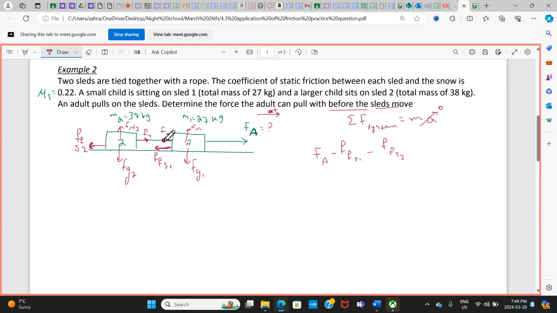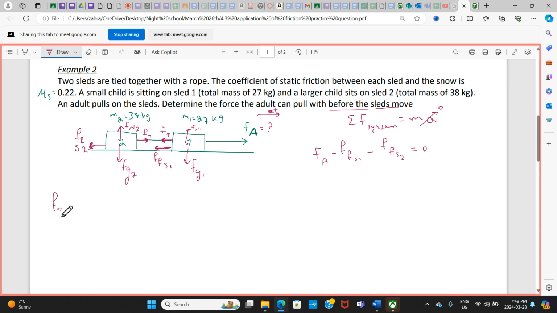Do I include the tension? No, because this tension is positive and this tension is negative, they are equal, so they cancel each other, right? Do I include Fn and Fg? No, they are in the y direction. Also, they cancel each other. So just be aware of what we do.